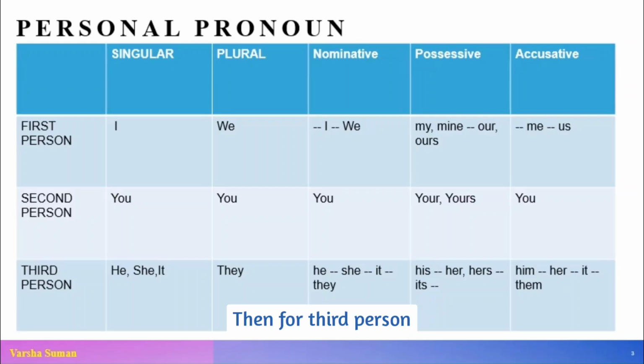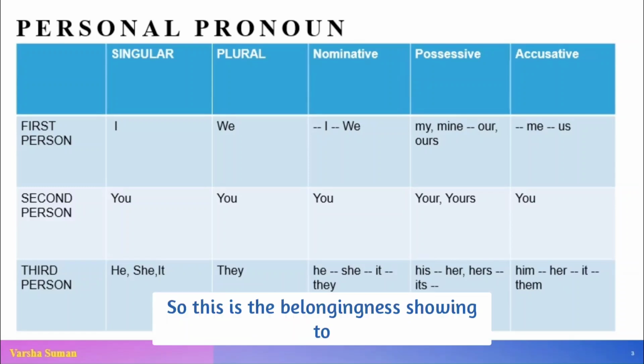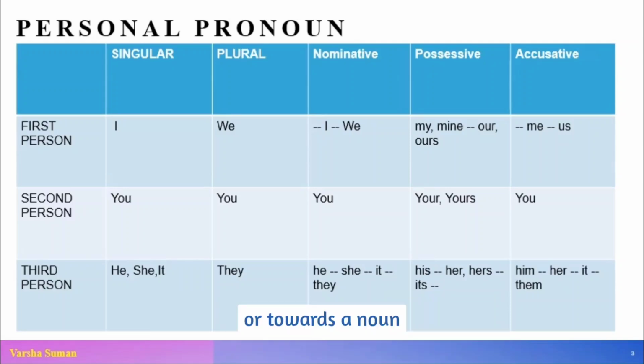Then for third person, do not touch that book, it is his. Do not spend money, it is his. Do not touch that belt, it is its. Now when I say its, it can be a dog here. Okay, so this is the belongingness showing to or towards a noun.